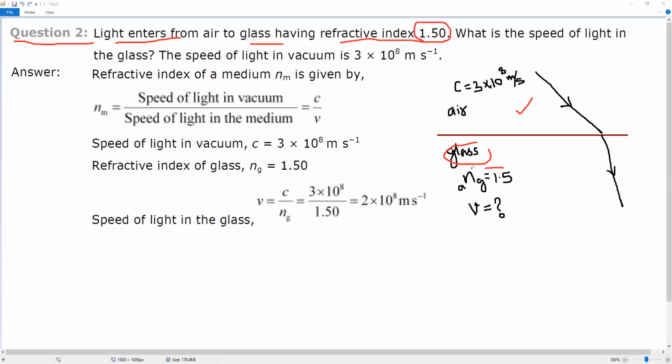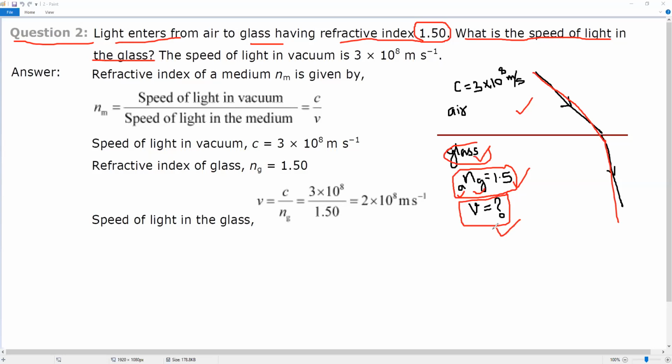I have written here, this is the refractive index of what? Refractive index of glass with respect to air, since light is coming from air to glass. So the refractive index of glass with respect to air is 1.5. What is the speed of light in the glass? It is asking, which I have represented here with a question mark, the speed of light in glass.